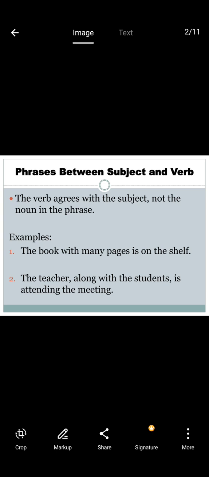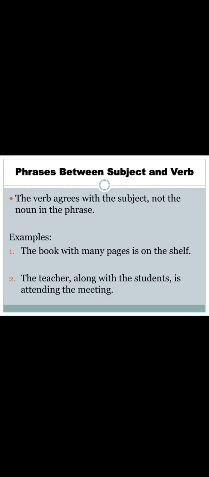In the previous class, we already learnt how the coordination between subject and verb is very important to frame a grammatically correct sentence. So the verb agrees with the subject, not the noun in the phrase. It was clarified through these two examples. Look at the first example.